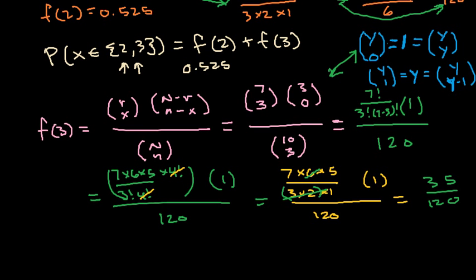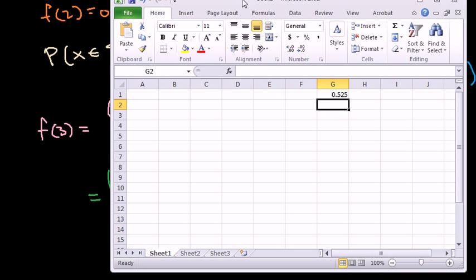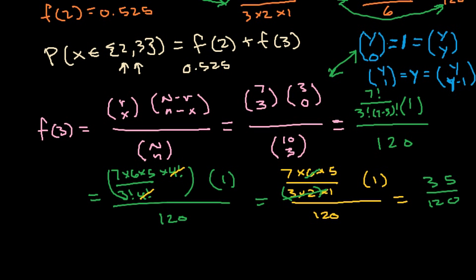Now what does that equal to? Well, bust out your calculator. 35 divided by 120, 0.2916666, etc. 0.292, we'll call it. So f of 3 equals 0.292. And now we needed that. What we needed that for was this, because this is what we care about. This is what we were trying to answer.